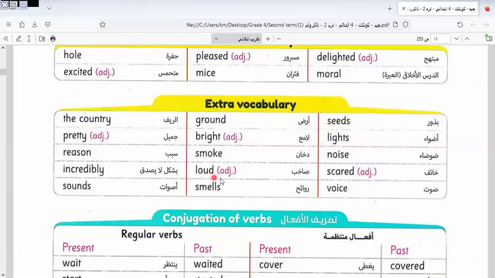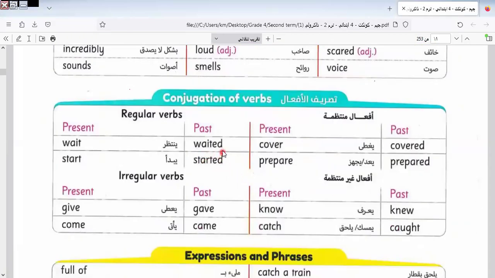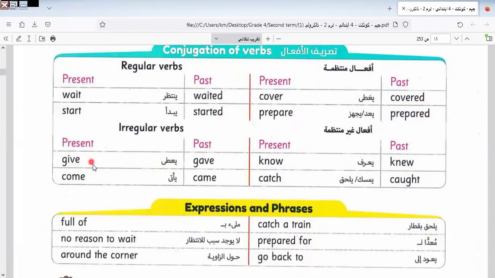Another word here: loud, scared, sounds, smells, and voice. As we told you before about regular and irregular verbs, we add ed for the regular verbs like waited, started, covered, and prepared. Here the verb changes completely, like give, gave, come, came, know, knew, catch, caught.